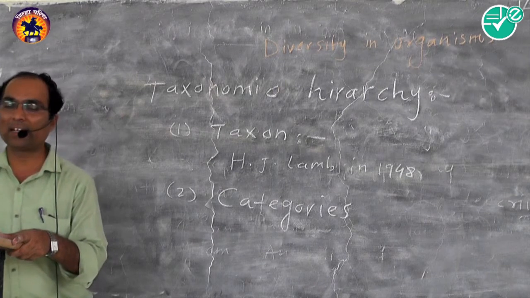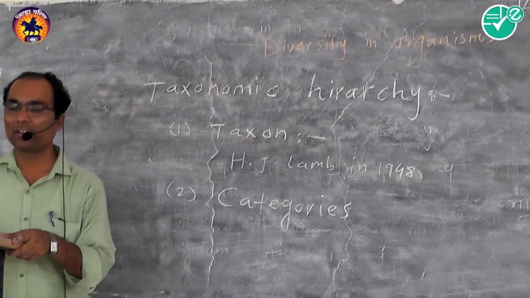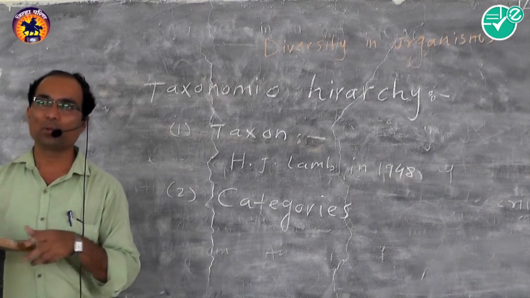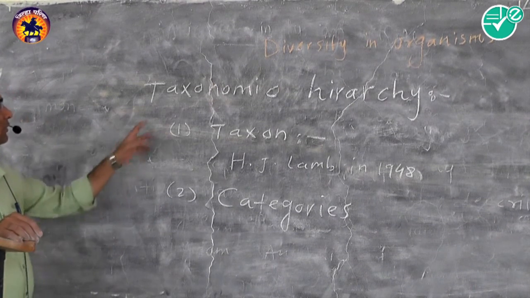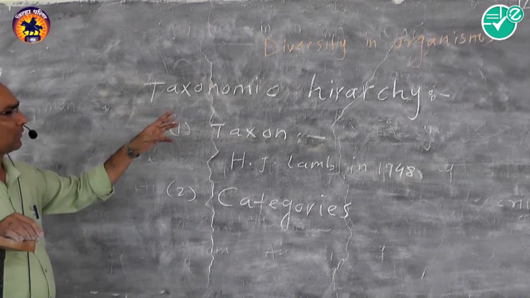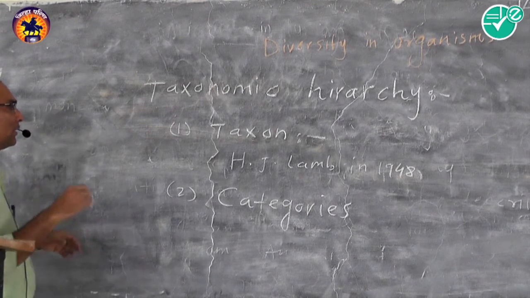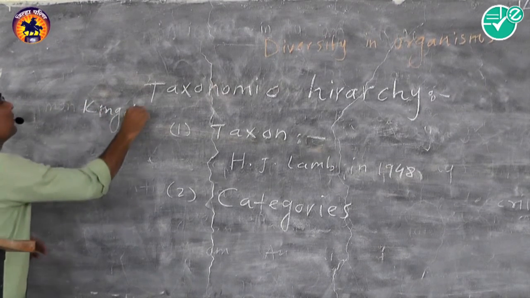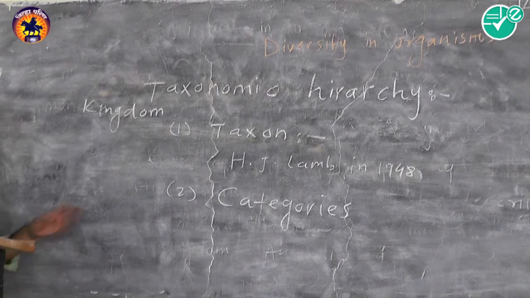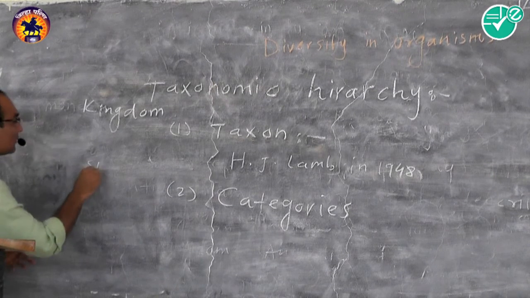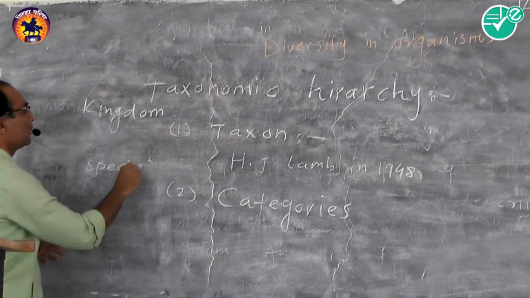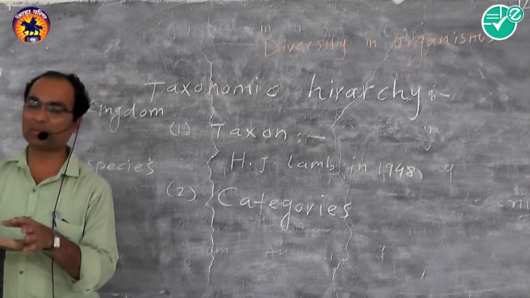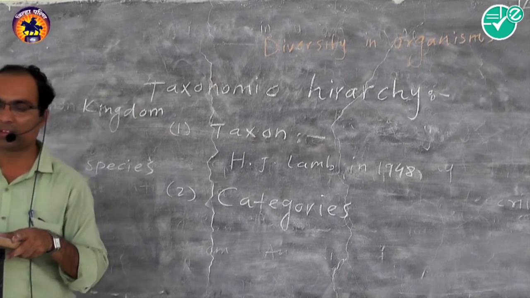In the hierarchy of categories, kingdom is the highest and species is the lowest category. So in taxonomic hierarchy, the kingdom is the highest category and species is the lowest category, other than subspecies also present.